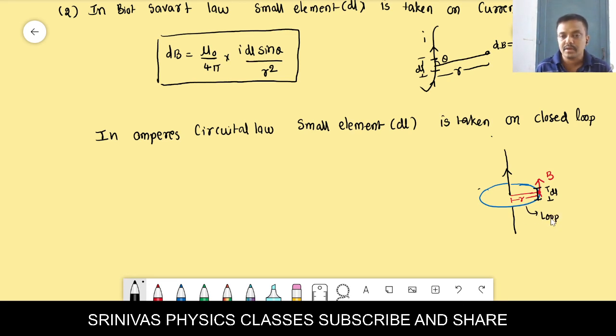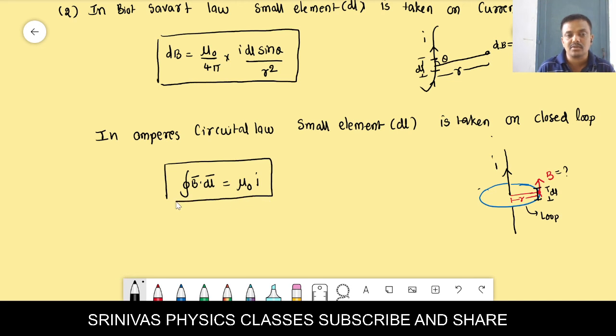Where you draw the loop is the point at which you want to find the magnetic induction due to this straight current wire. At r distance I want to find the magnetic field. By using r as radius, you make a closed loop, that is a circle, and on the circle you take the small element. That element length is dl. Then according to Ampere circuit law, the line integral of magnetic induction around a closed path, integration B bar dot dl bar, is equal to nu naught times the enclosed current. In this loop, how much current is there? That is I. Like this, we have to write the Ampere circuit law.